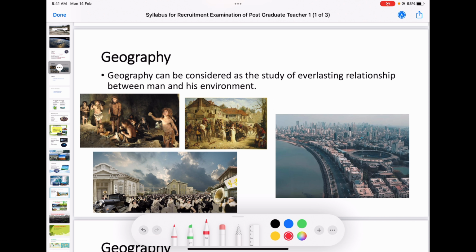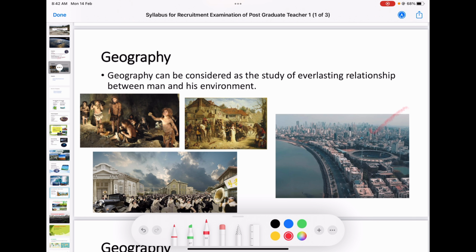After caves, we started settlements, started agriculture, and slowly culture developed. Lastly, now if you look at this picture, you can see this is a metropolitan city.